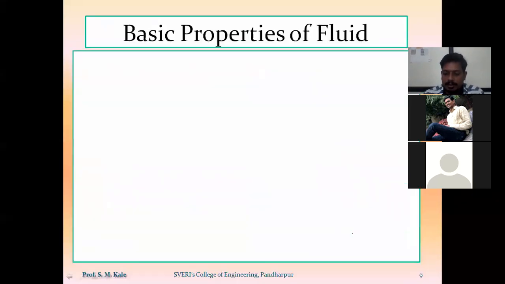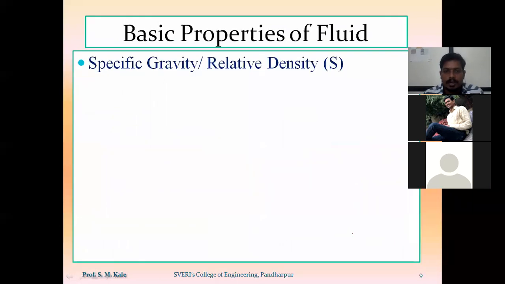Now after this, the next basic property is called specific gravity. Specific gravity is also called relative density.